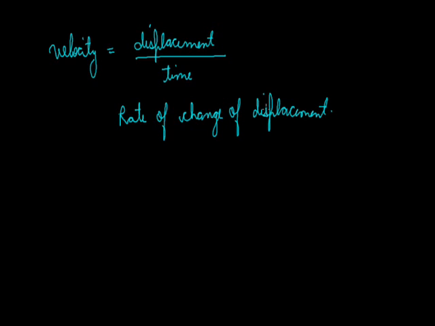But when we talk of velocity, it also talks of direction, and its unit is the same as that of speed, that is meter per second, because displacement is also calculated in meters, while time is calculated in seconds. So its unit is meter per second, and it is a vector quantity because it depends upon the direction also.